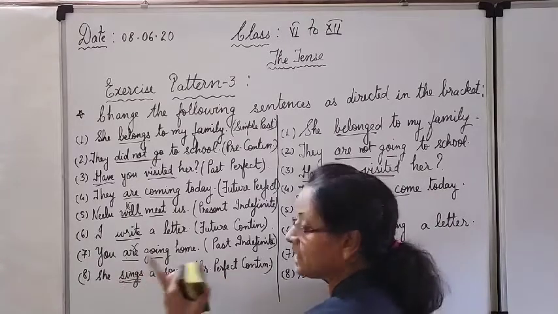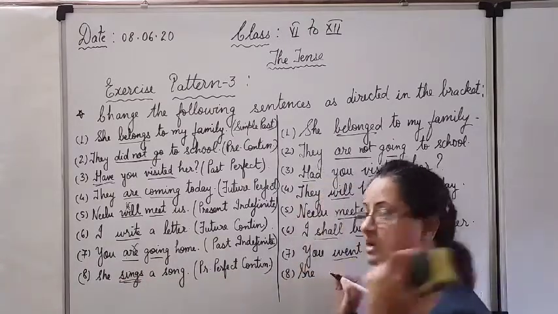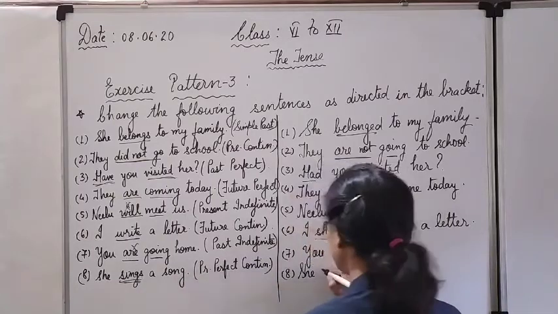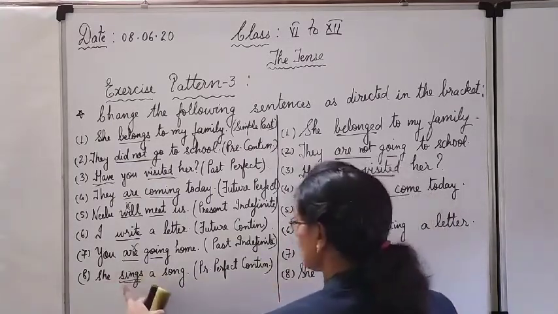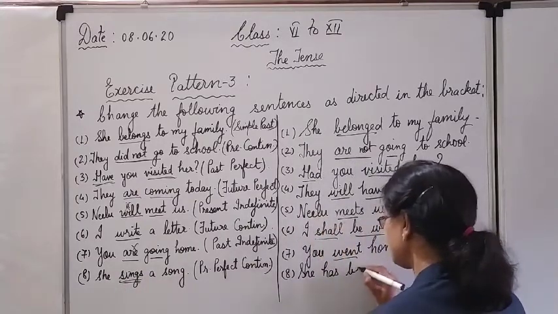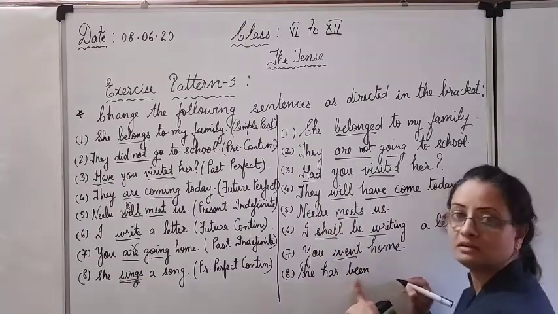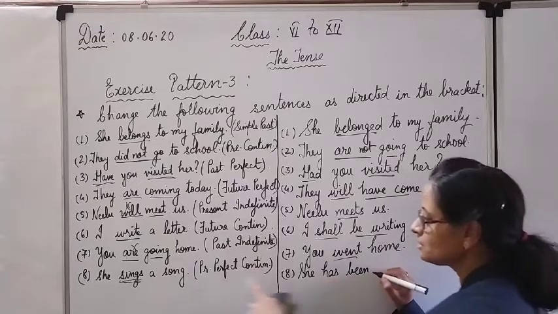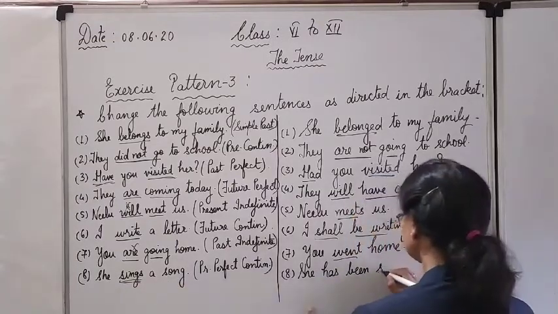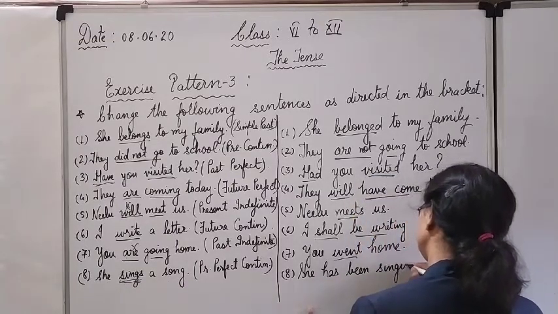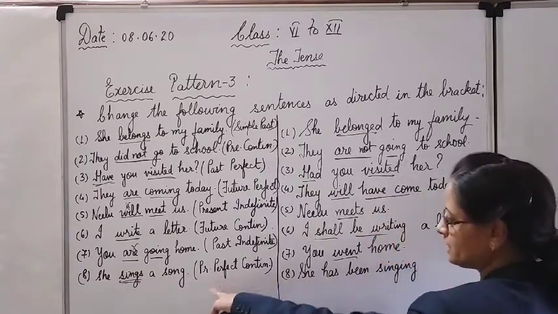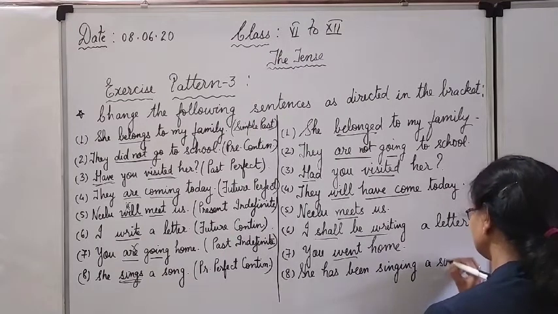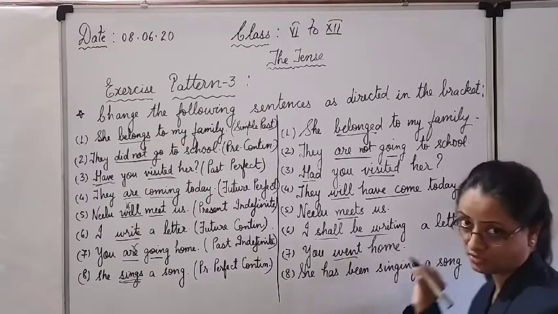Okay. Borrow the helping verb from perfect, has or have. She is singular, so has is singular verb. Have is a plural verb. So she has, then add the main verb with been, with this helping verb. Then main verb is sing. Change it into the ing form, singing. Okay. Then a song. It is still not over yet.